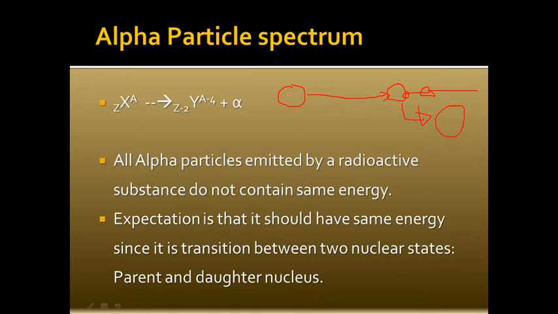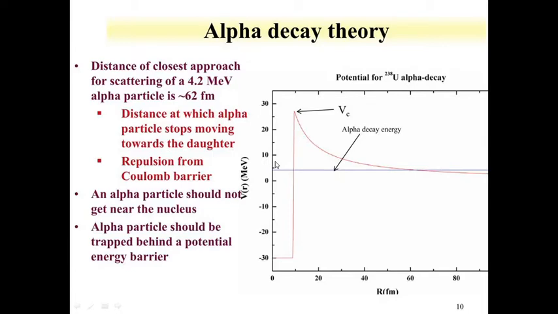This is a charged particle, and this is also a charged particle. The alpha particle has charge 2, and the daughter has charge Z minus 2. So you have two protons and Z minus 2 approaching each other, and you have a graph something like this. This graph needs to be understood in order to understand the alpha paradox.